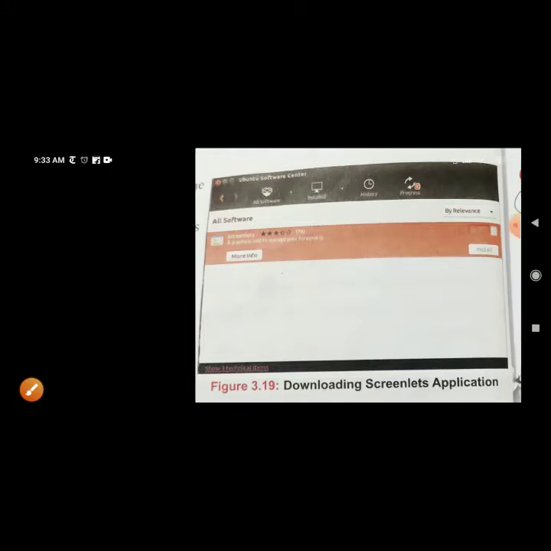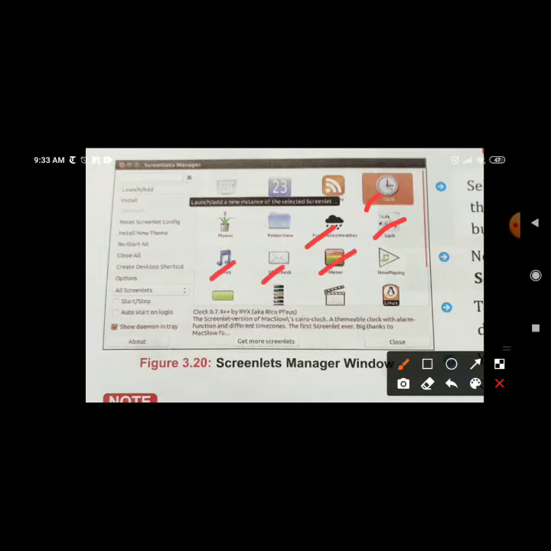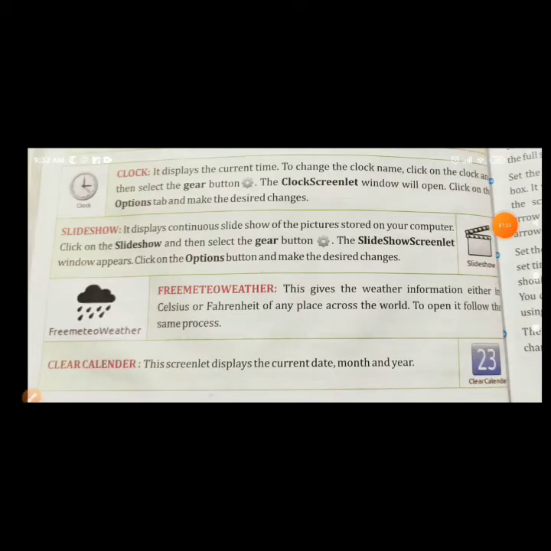After installing, you will see this screen when you open screenlets. Now here you can see clock, the clock small program, free meteo weather, lipic, meter, mail check, lyric, calendar, right? So these kinds of mini programs are there in screenlets. Now let us learn more about these mini programs, screenlets.